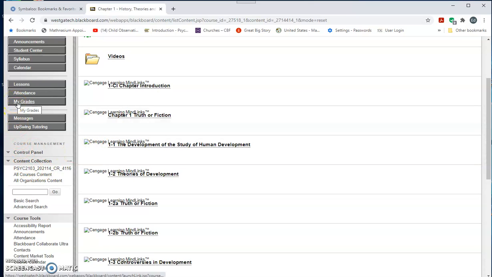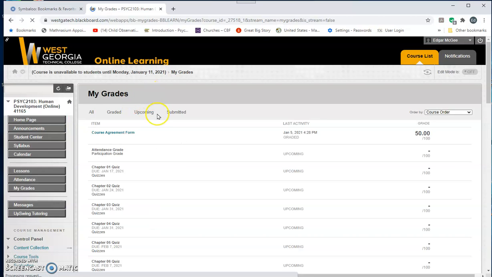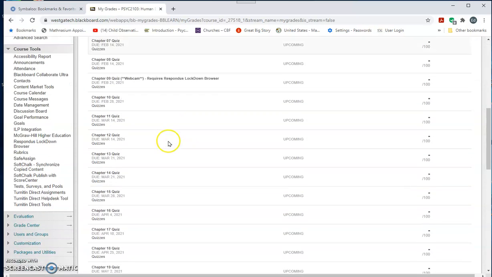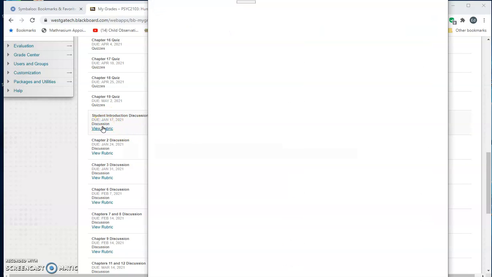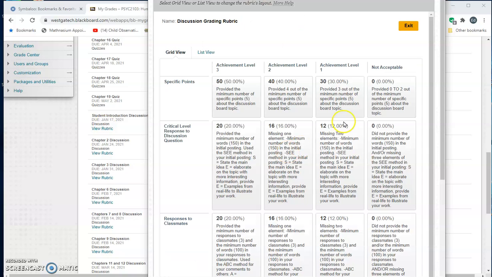Finally, I want to talk about My Grades. You will need to go into the course site to click on My Grades to see the grading rubrics that I use. So you'll scroll down here. For example, with the discussion board, after you have a grade here, you can click on View Rubric. It'll pop this window up and let you see any comments that I have.